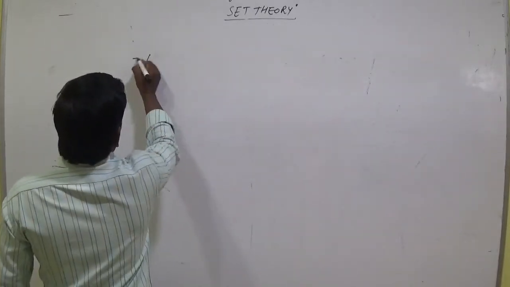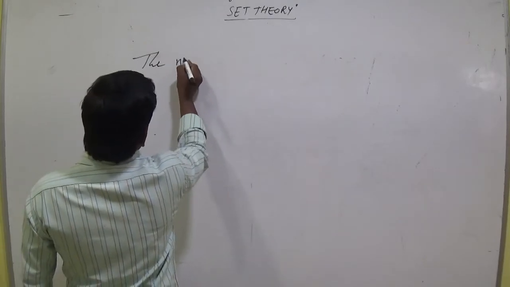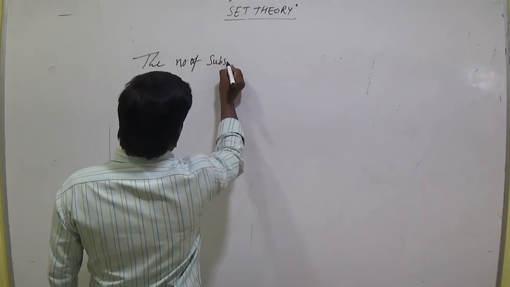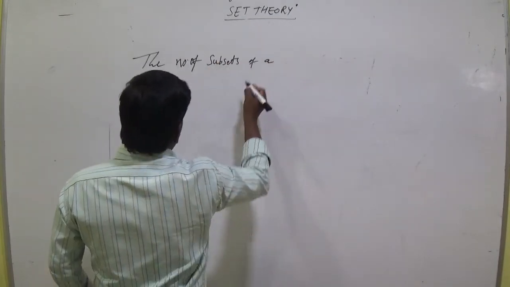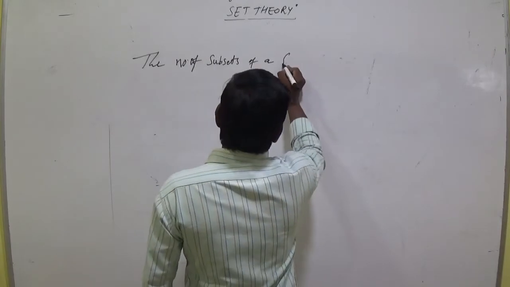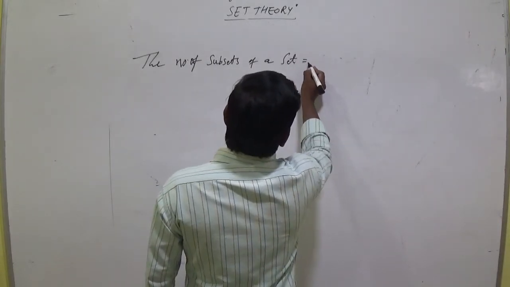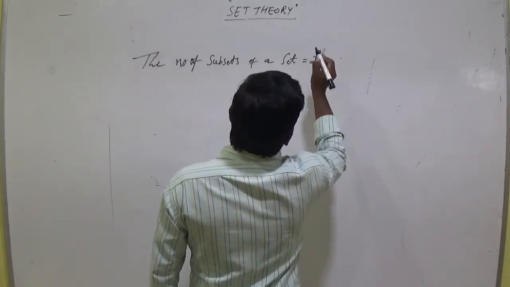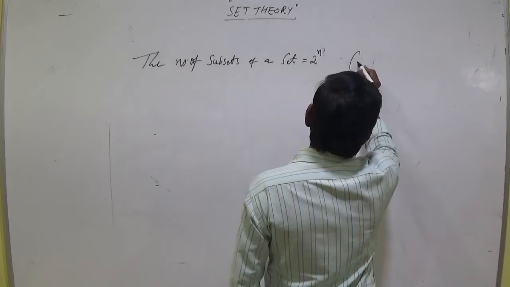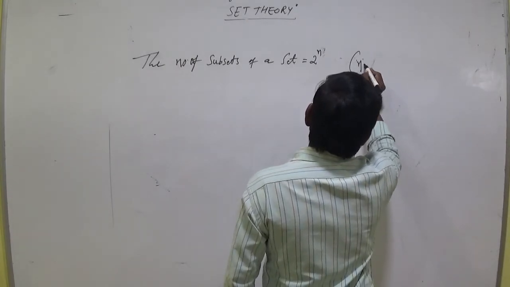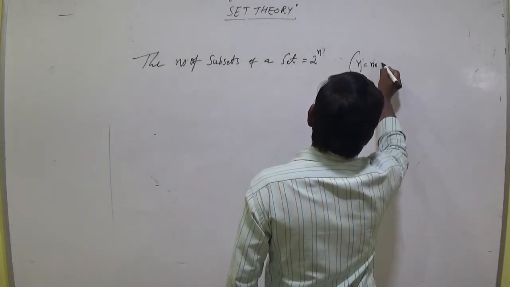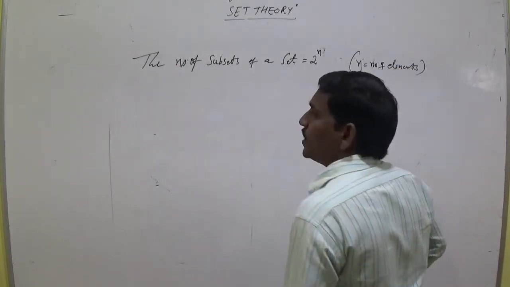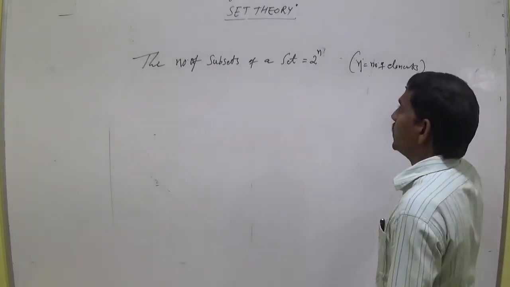Again, the number of subsets of a set equals 2 power n. N means the number of elements in a set.